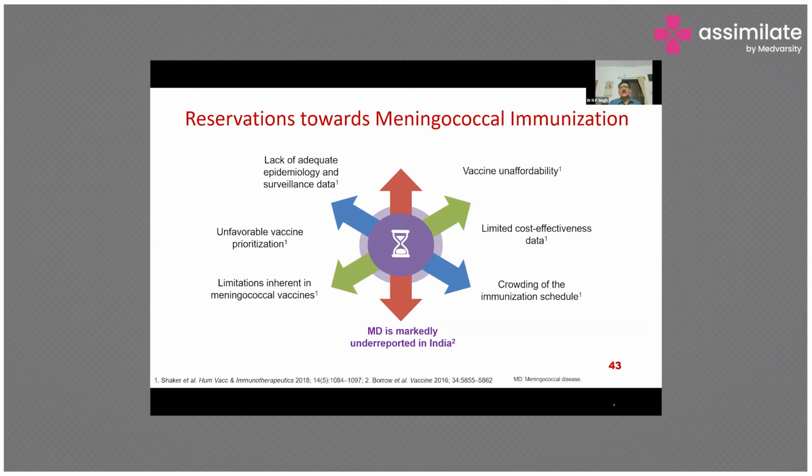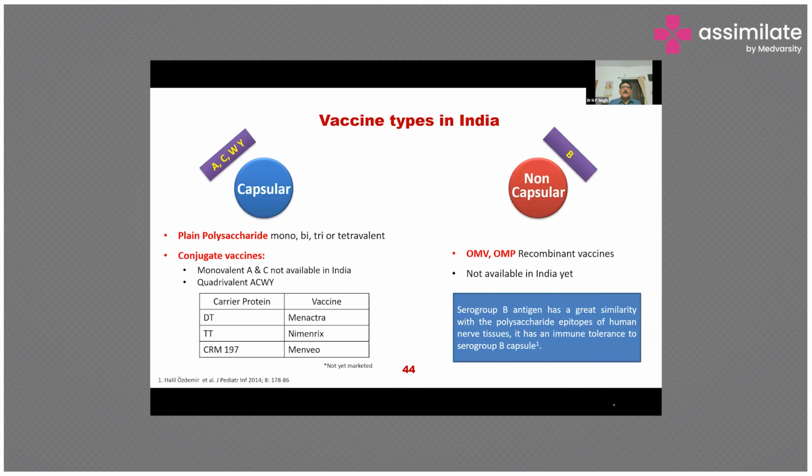And there is an overcrowding of the immunization schedule. Imagine any age group, like 9 months, where many vaccines are given at the same time: flu, MMR, meningococcal. And if anything was left in the primary stages of the DPT combination, it's given too. So there is overcrowding every time in the initial phase of life. It is likely that meningococcal disease is markedly underreported in India. So these are also hindrances that lead to ineffective implementation of the vaccination program in our country.